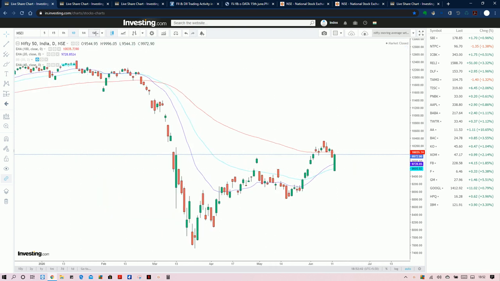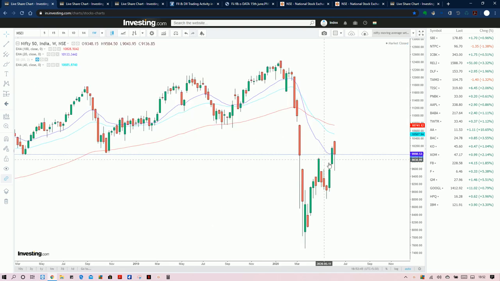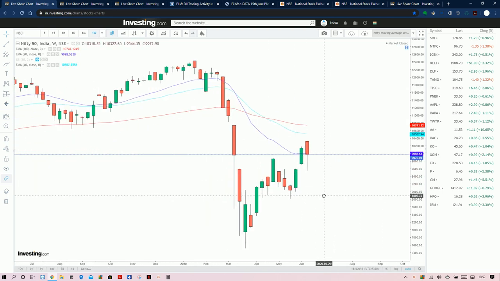Now we will look at the weekly setup. On the weekly close, last week's closing was around 9,972, but the EMA 20 is 9,998, around 10,000, and the previous week's closing was at the 10,140 level.